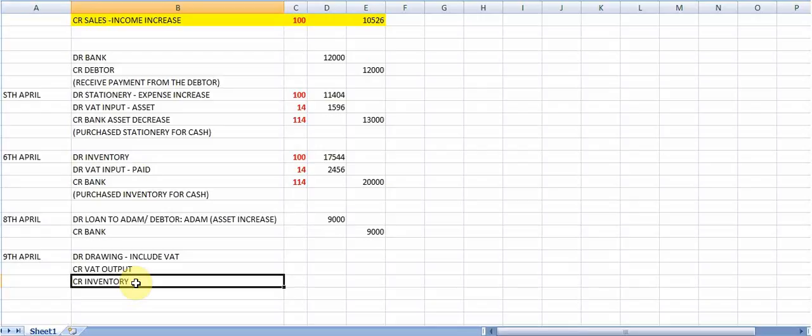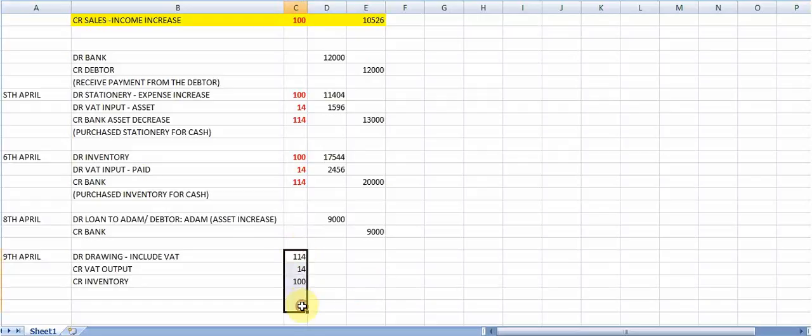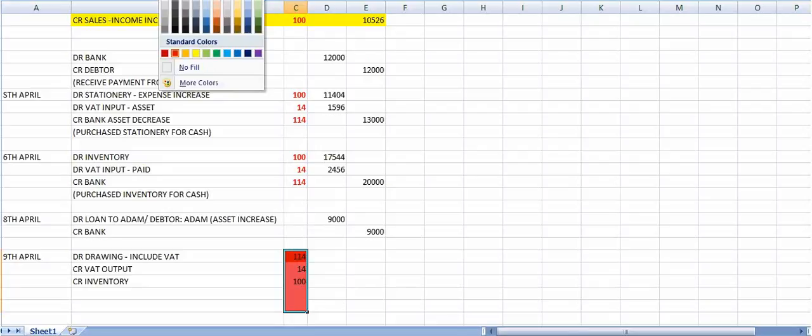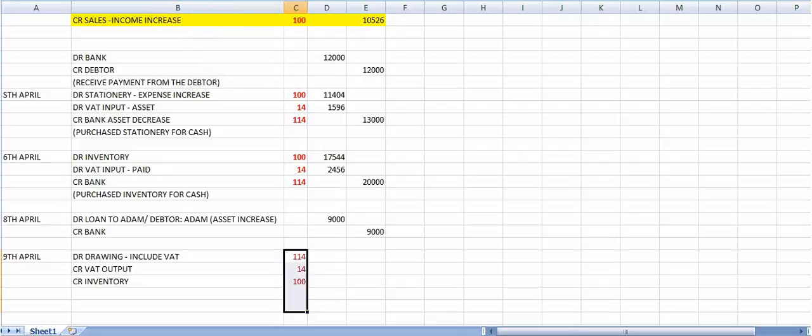I have lesser assets, which makes that an output account. So the drawing will be 114%, the VAT will be 14%, and the inventory will be 100%. Those are the representative percentages for this journal entry.